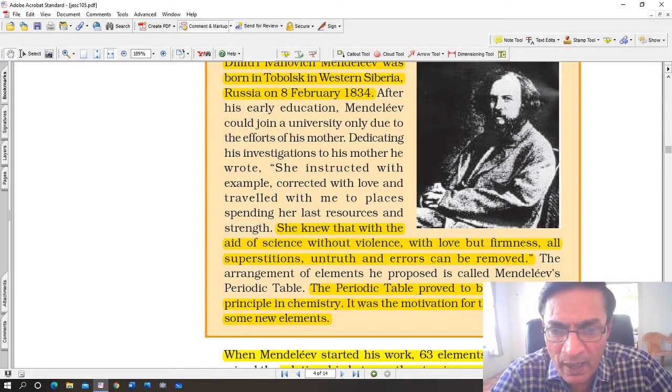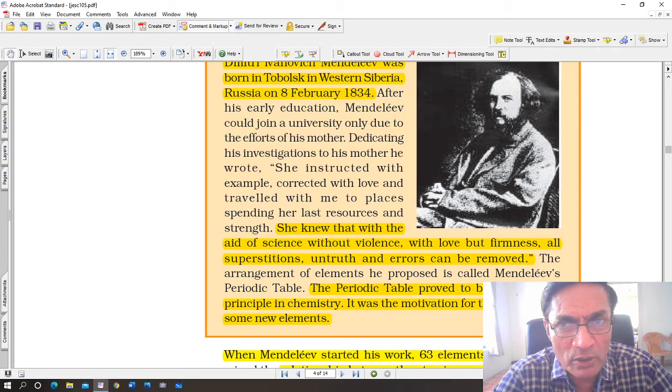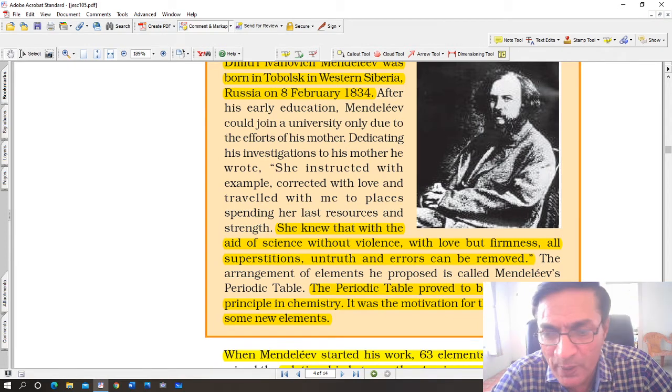The arrangement of elements he proposed is called Mendeleev's periodic table. So we have the modern periodic table, and before that, Mendeleev's periodic table. The periodic table proved to be the unifying principle in chemistry. It was the motivation for the discovery of some new elements. So his contribution was in chemistry. The name Mendeleev is synonymous with fantastic investigation and scientific research.